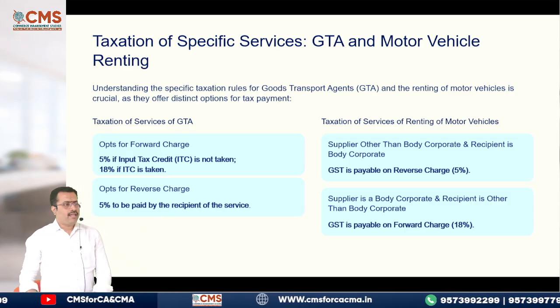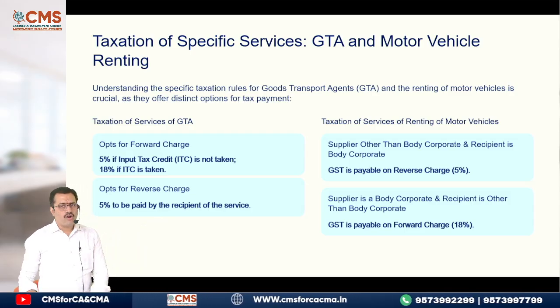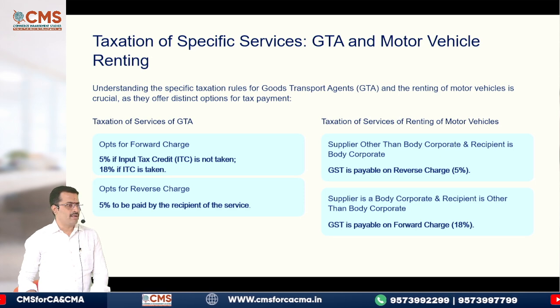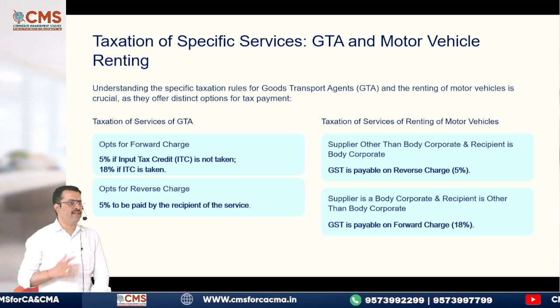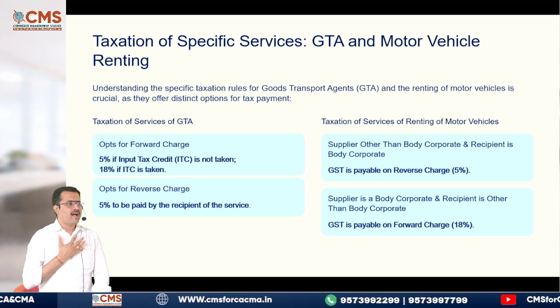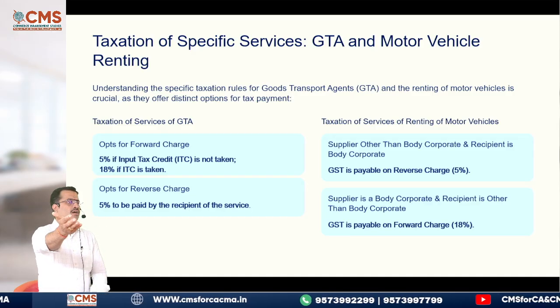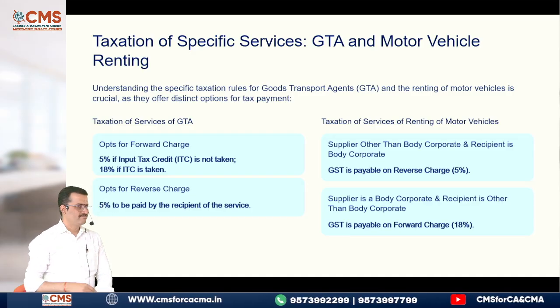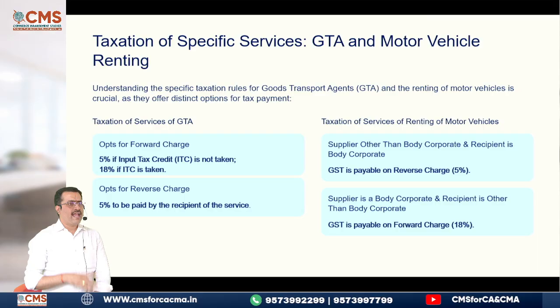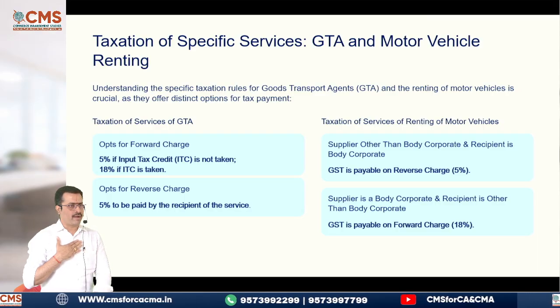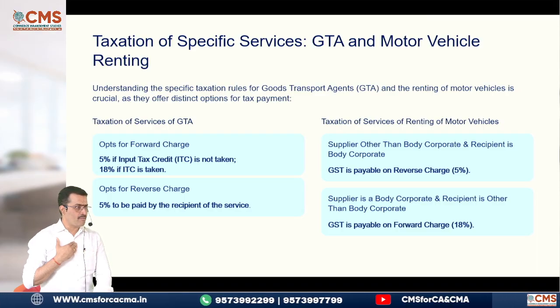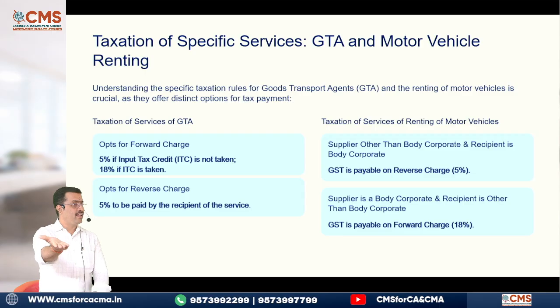Same way, with regard to renting of motor vehicles, the supplier is not a body corporate, but the recipient is a body corporate. Say, for example, I have my car and I gave my car to, say, Deloitte company. I am a non-body corporate, an individual other than body corporate, but the recipient is a body corporate.